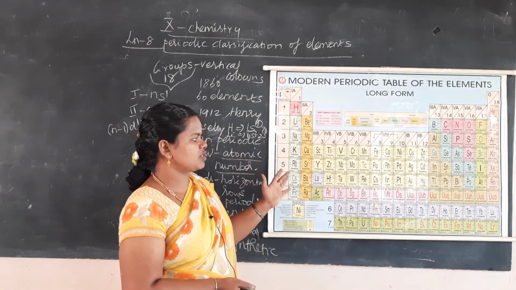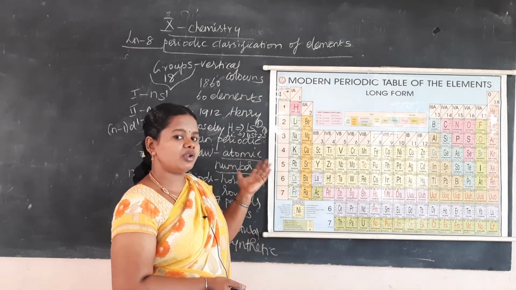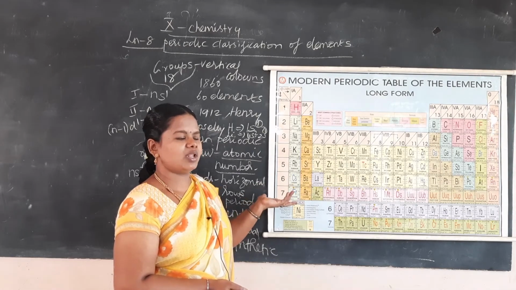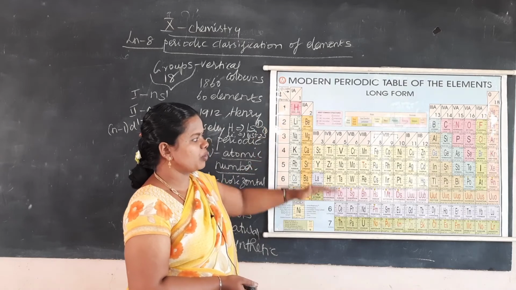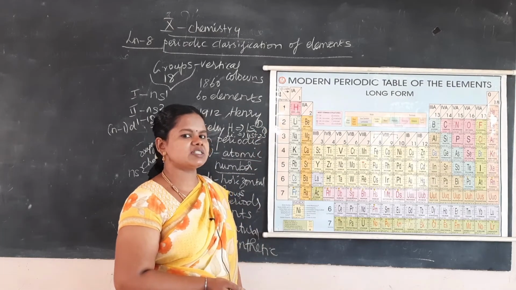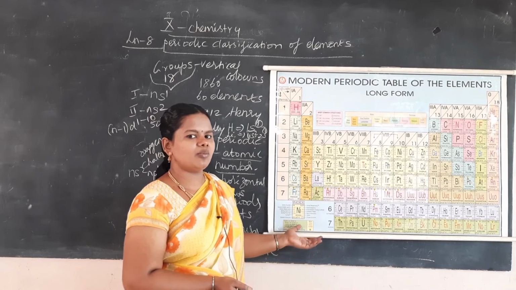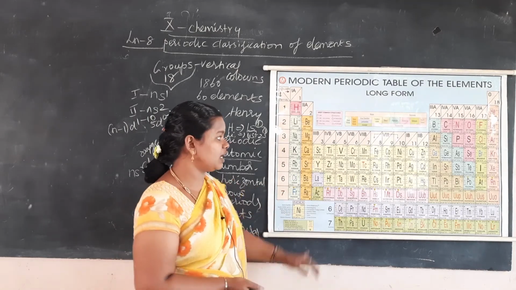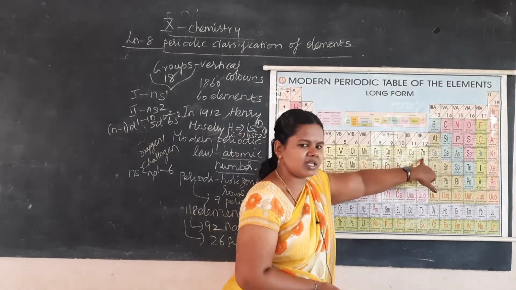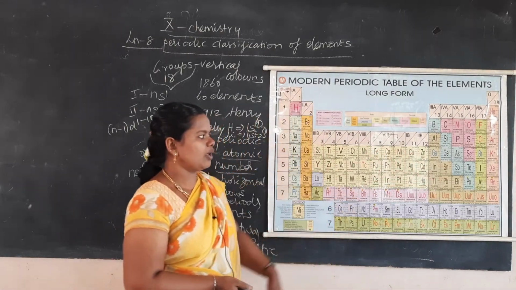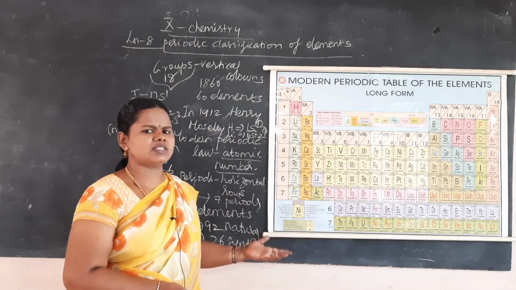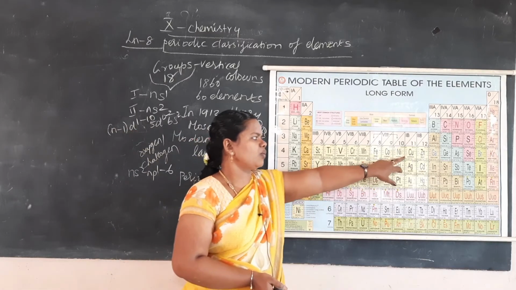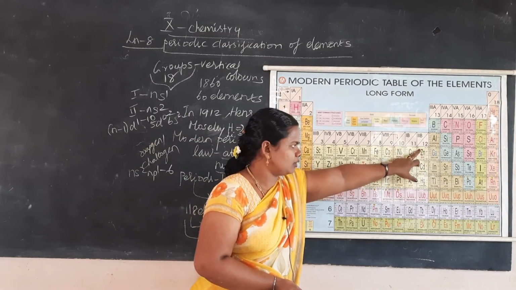So these are the features of the periods and groups. You have to remember which is the short period, shortest period, long period, and longest period, and you must learn the atomic numbers of at least 30 elements. That is very, very important. And I want you to write the electronic configuration of 30 elements. What are the 30 elements? Till zinc I want you to write. I hope in your 9th standard or 8th standard the electronic configuration is given in the book also. If you want, you can check, or you can submit it as an assignment.